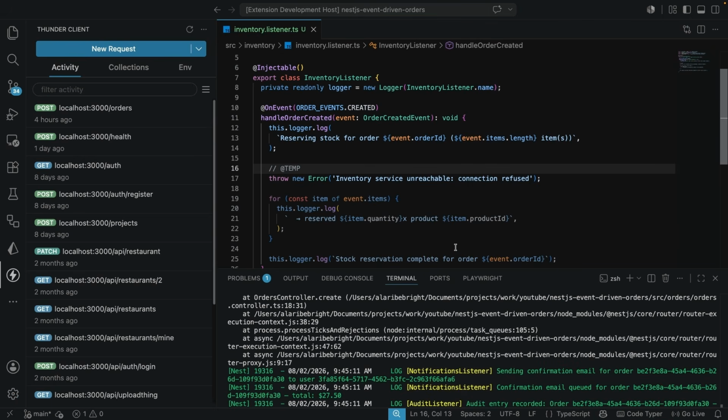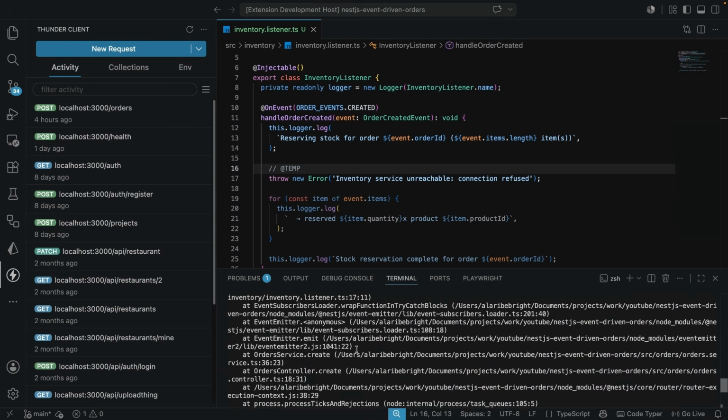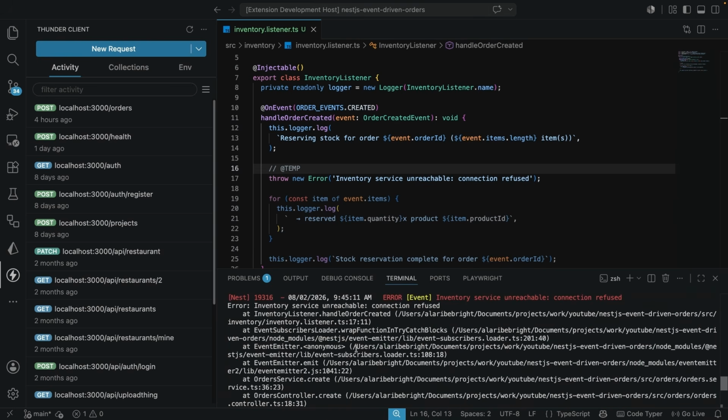We have seen that the NestJS event emitter already logs uncaught listener errors internally, which we see over here. This is useful because the application never crashes, but what it doesn't give us is control. We do not have any correlation ID. We do not have any business context, and by business context, I mean which order or which listener this error is coming from.